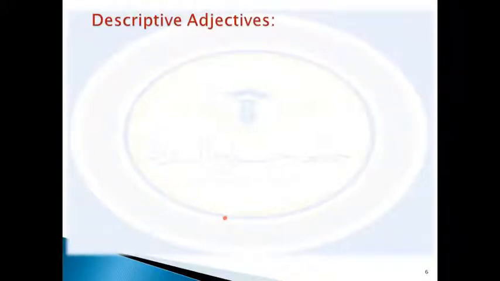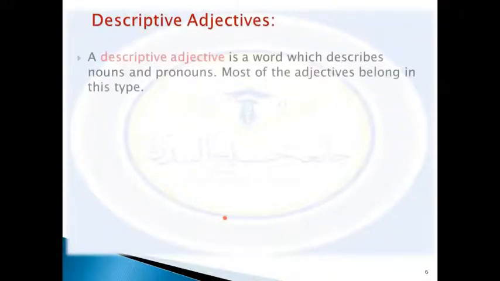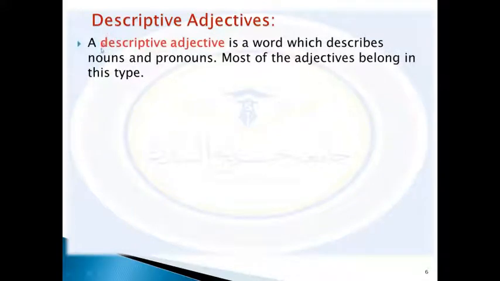So the types of adjectives. The first one is descriptive adjectives. We can define a descriptive adjective as a word which describes nouns or pronouns, similar to the general function of adjectives. Most adjectives belong to this type.